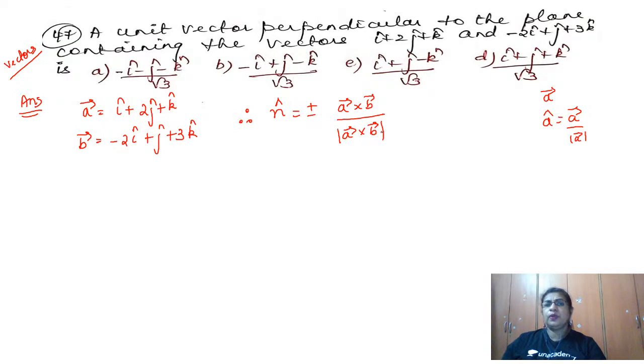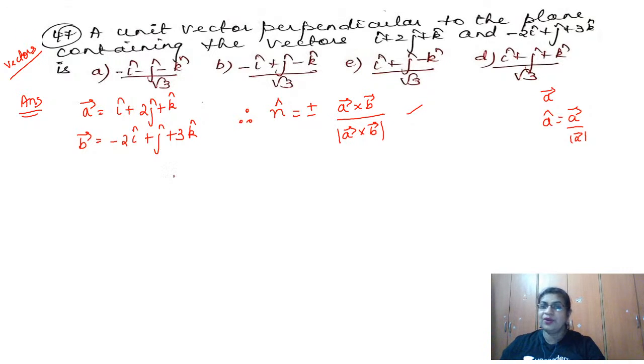Okay, so if the question asked for a vector perpendicular to the two vectors, then my answer is only A cross B, because any vector which is perpendicular to two vectors is A cross B. Got it? But now, along with the vector perpendicular, the word unit is mentioned: unit vector perpendicular. So remember, it is the n cap formula, which is equal to plus or minus A cross B by magnitude of A cross B. Hope it is clear.